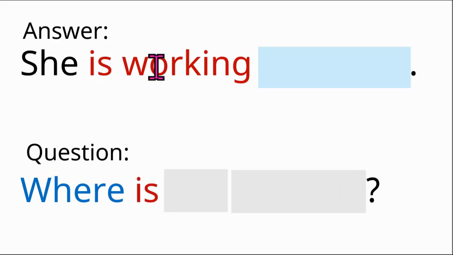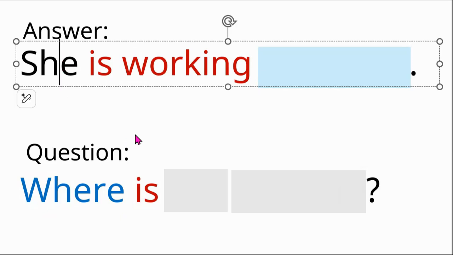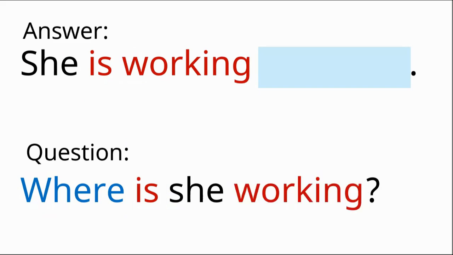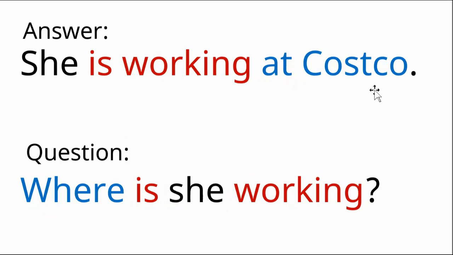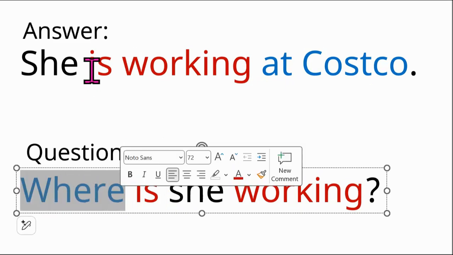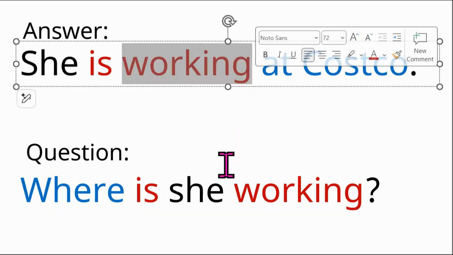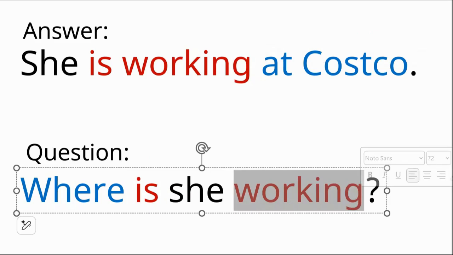Where a verb has two parts, two words, is working, we just move the is, then we put she, and then we use the rest of the verb, working. So she is working at Costco. To make a question, where? Instead of she is, we say is she. Where is she working? She's working at Costco.